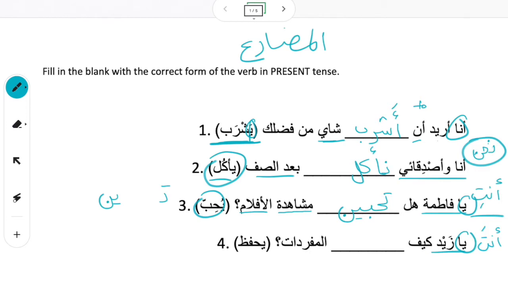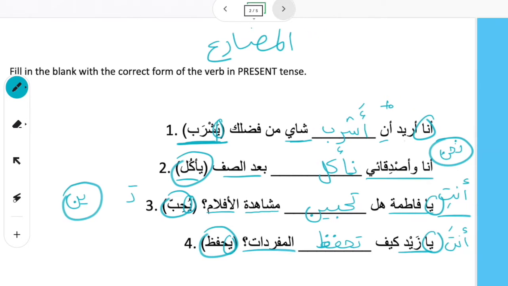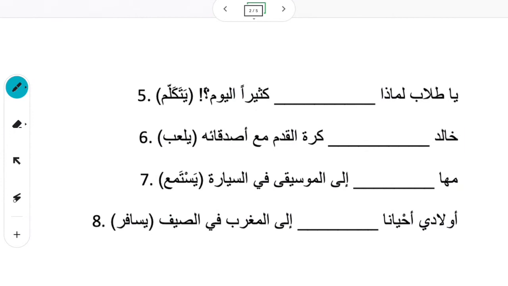يا زيد. Same thing, we have ya. So this is أنت because زيد is masculine. يا زيد كيف. For أنت, we changed this to a ta, just like in أنتِ. The only difference was we had ya noon for أنتِ at the end. So we just changed this to a ta, and then we have the rest of the word. تحفظ. كيف تحفظ المفردات. So how do you memorize, or how are you memorizing المفردات, the vocab words?